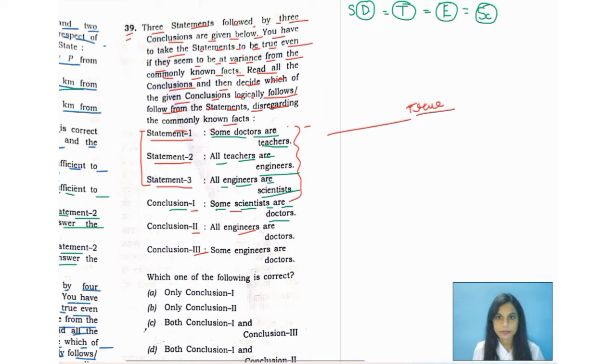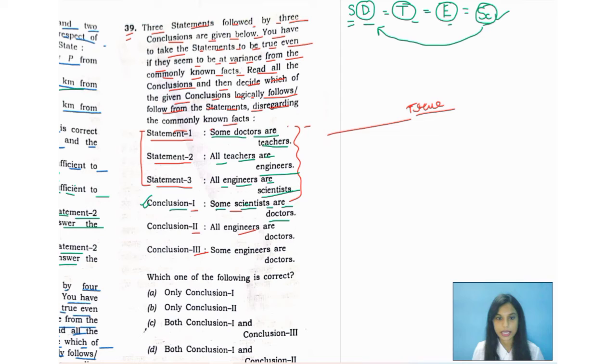Yep, some scientists are doctors. It would be correct because we see over here some scientists are doctors. And just because we are considering this is equal to this, this is equal to this, this is equal to this. So of course, some scientists are doctors. Okay. So conclusion 1 is correct.